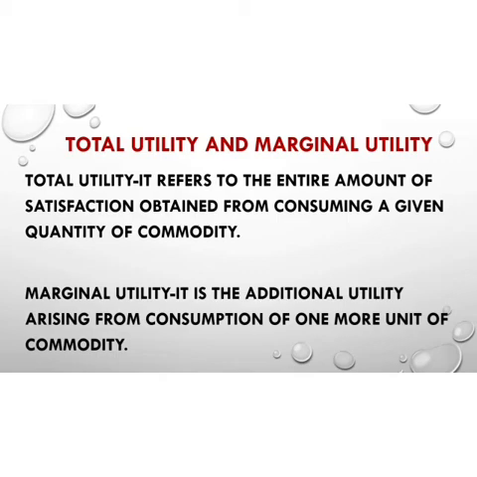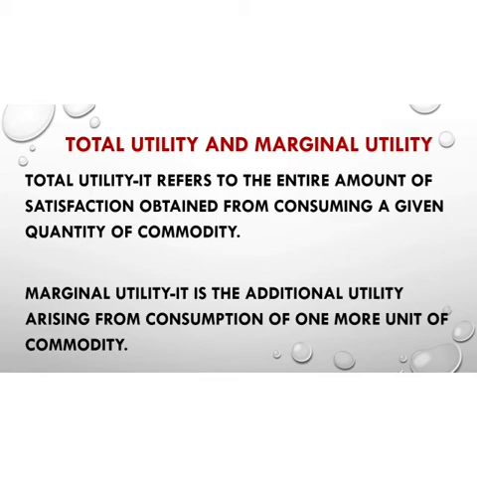Let us take the previous example. When I consumed the second mango, I got a utility of 17, and when I consumed the first mango, I got a utility of 10. Now when I subtract the previous utility from the current utility, 17 minus 10, this becomes my marginal utility. So we can say that marginal utility is the utility which results from a unit increase in consumption.